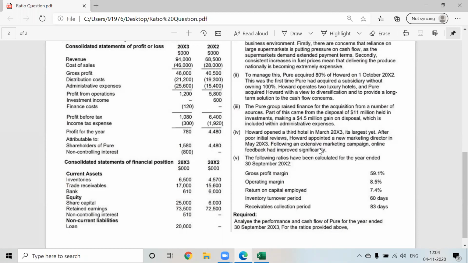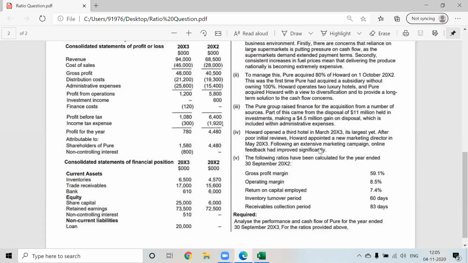Sometimes in a transitional year, even if the operating profits are low, shareholders will not mind it. Shareholders will understand that it is a transitional year, so they can still accept this return on capital employed.